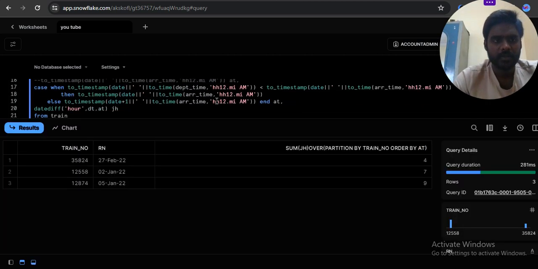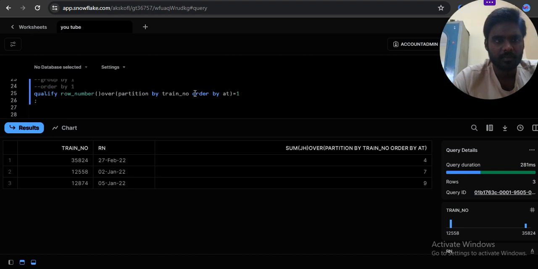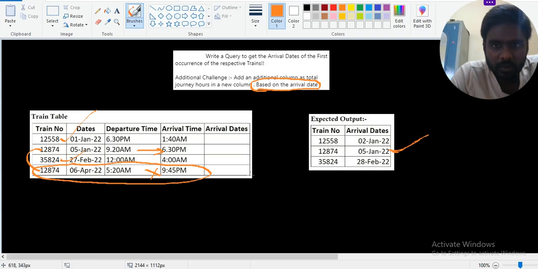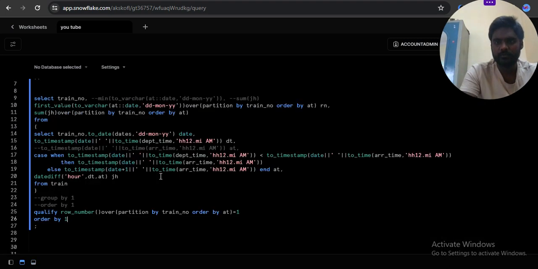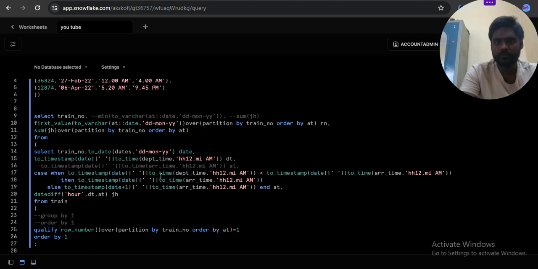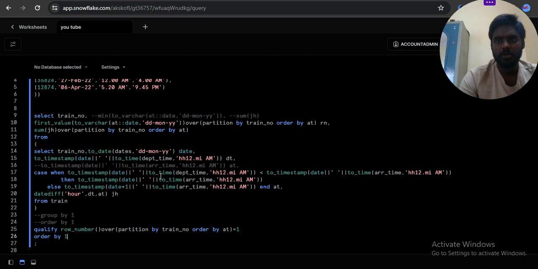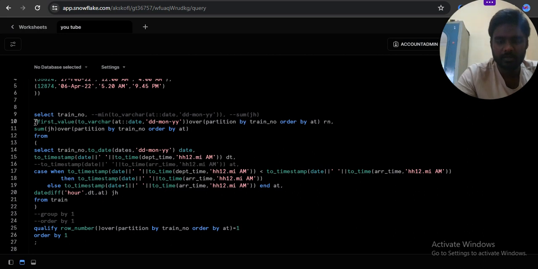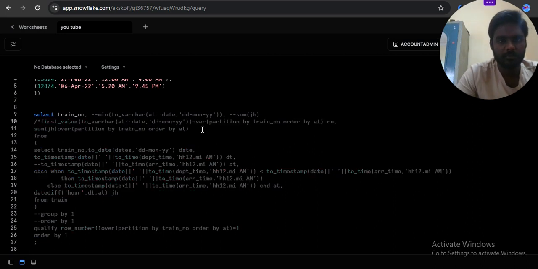Order by one. 12:50 at 2nd January, 5th January, 27th February. Correct. If it is total journey hours, I already solved that one, right?